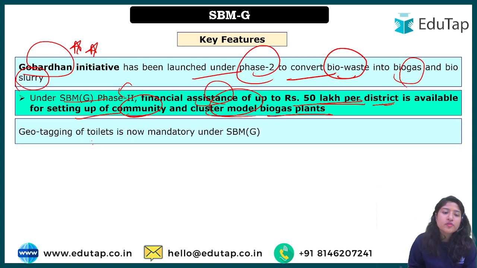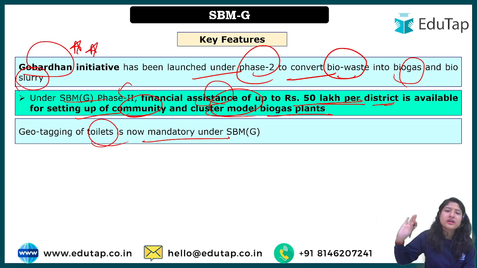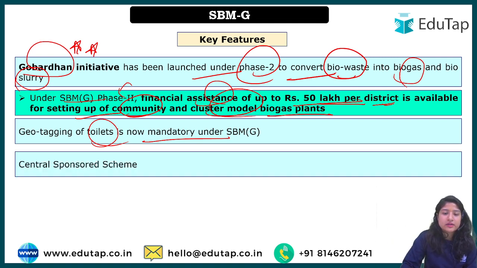Then geotagging of toilets is now mandatory. Okay, geotagging will help to have transparency. Even the working officials and the government will know that these many toilets have actually been established because the geotagging has been done. They can watch it with the help of satellites on their website, that these many toilets have been made and are functional in the rural areas.